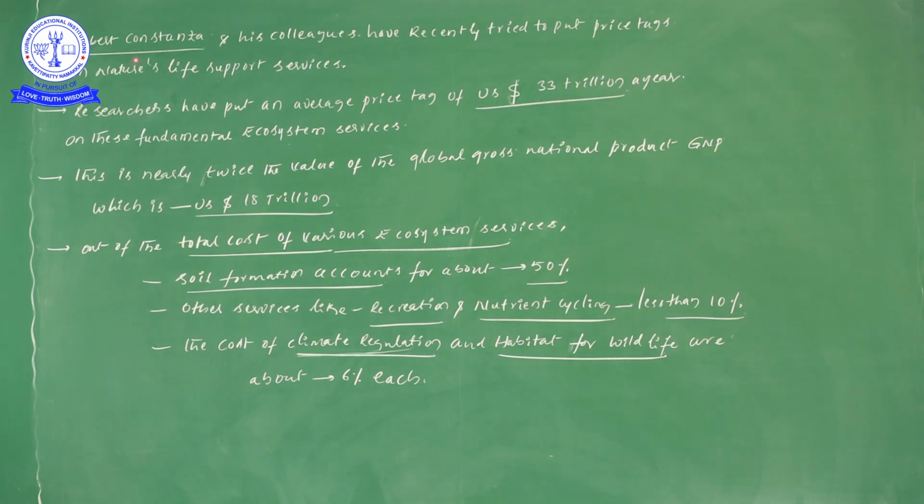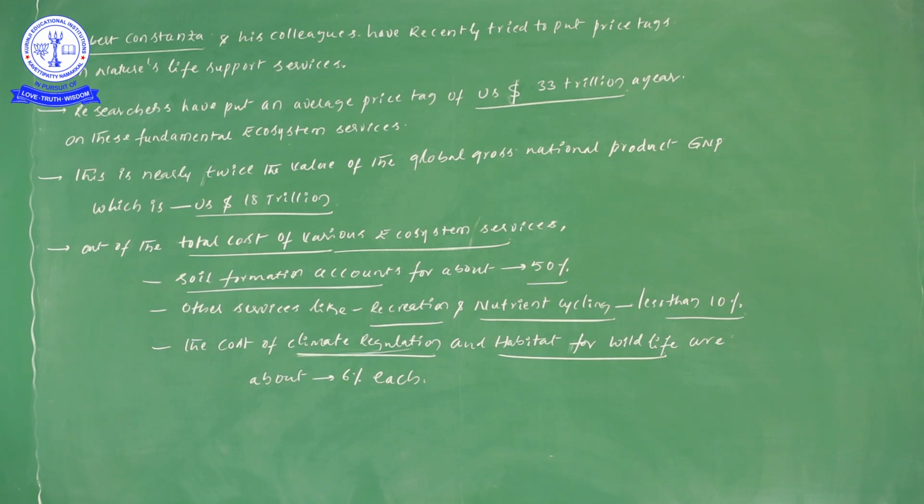According to Robert Constanza and his colleagues, who have recently tried to put price tags on nature's life support services, researchers have put an average price tag of 33 trillion US dollars per year on these fundamental ecosystem services.